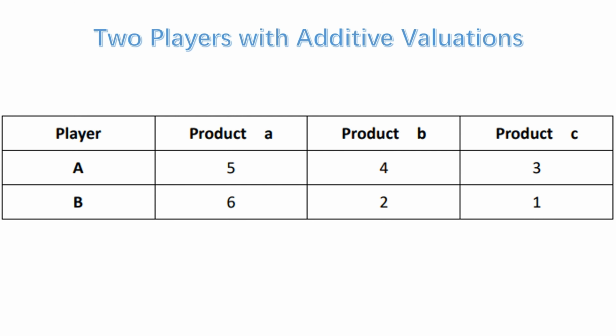Player B's value is 6, 2, and 1, respectively. For example, if player A gets products A and B, and player B gets product C, then the final value of player A is 9. It's like the value of product A is 5, the value of product B is 4, and the sum is 9. And the final value of player B is 1.